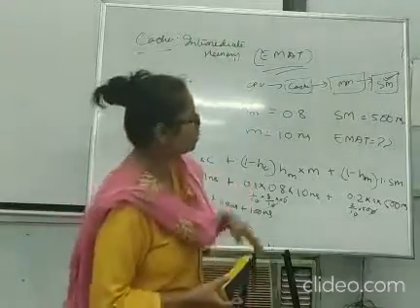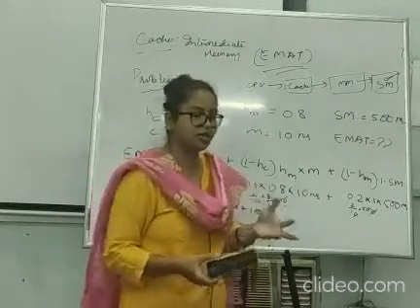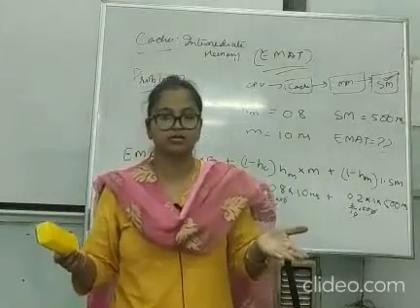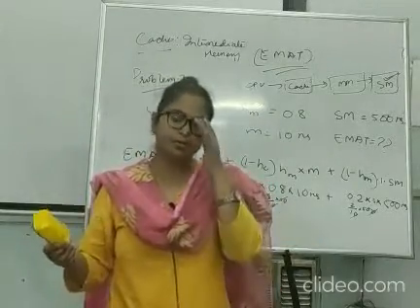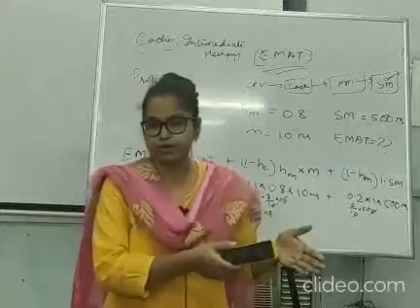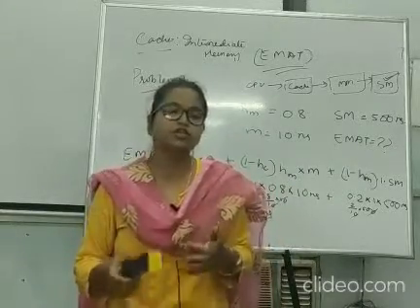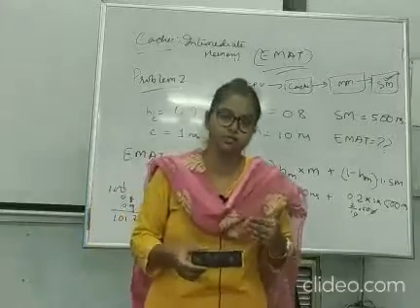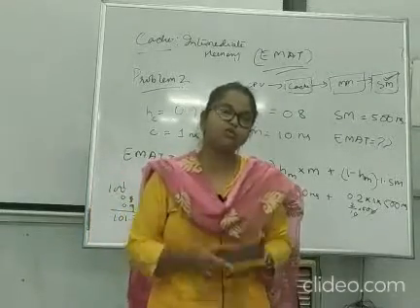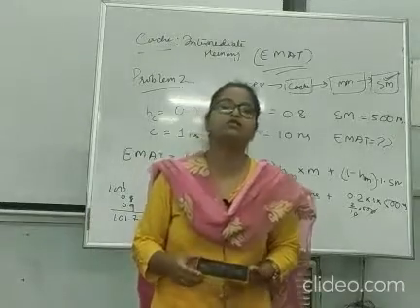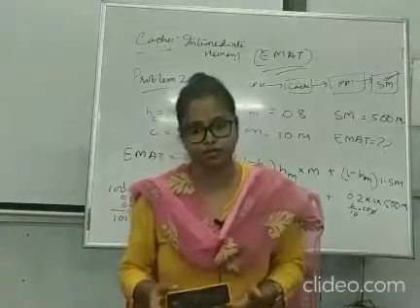Now we understood the importance of cache. Cache acts as a buffer which bridges the gap between the CPU speed and the secondary memory speed. In cache we usually store the most recently used instructions. How does it store them? Through the principle of locality of reference.